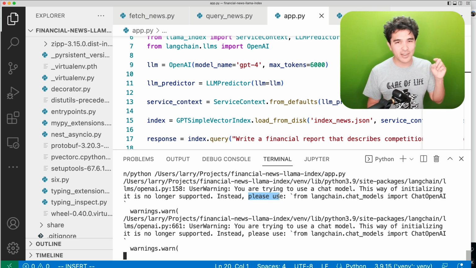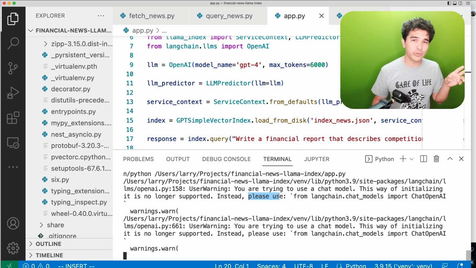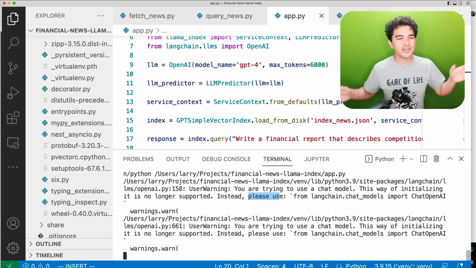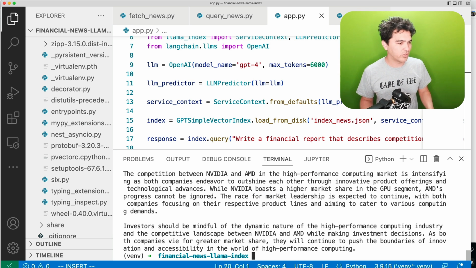And I think Llama Index and LangChain are two tools that are worth following closely because a lot of people are using them right now to develop cool things.